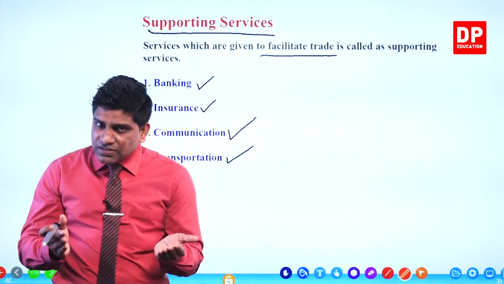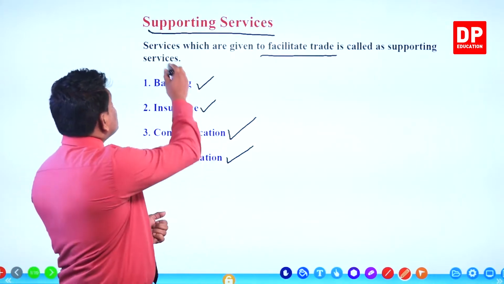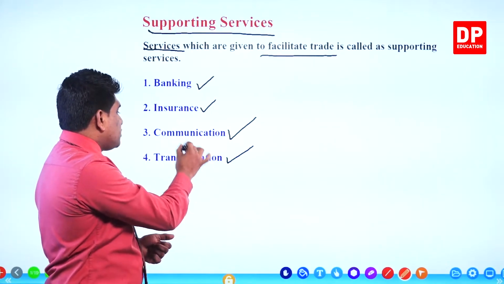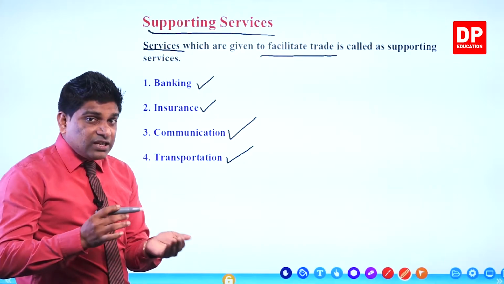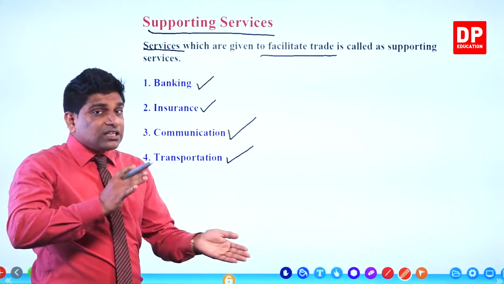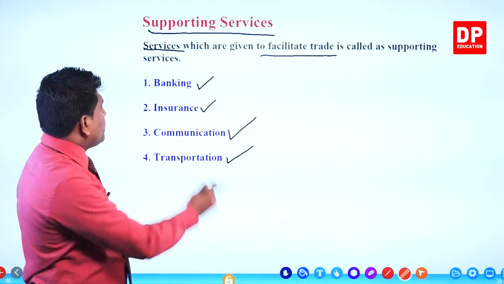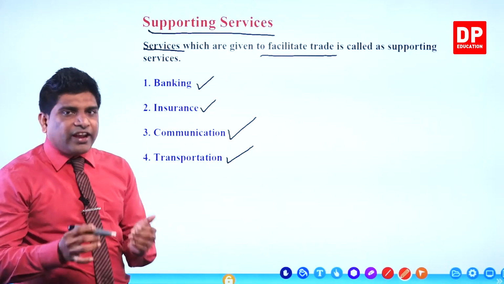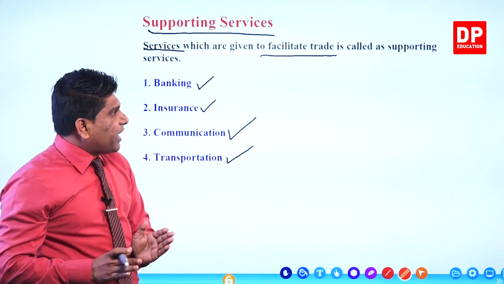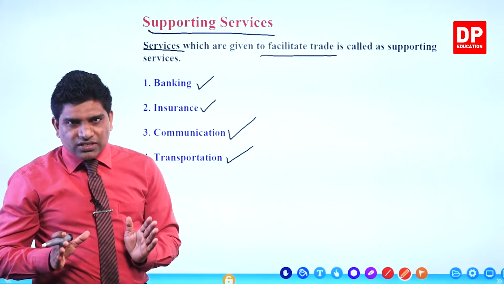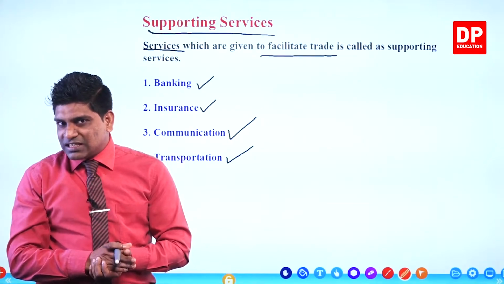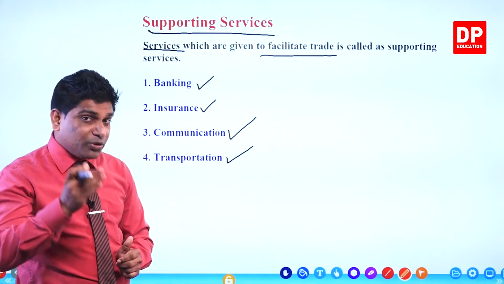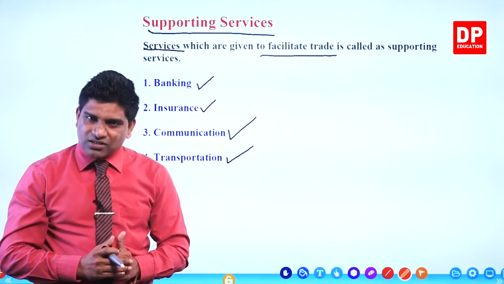Now, what is supporting services? Supporting services is services. There are a lot of services now. What are they? Banking, insurance, communication, transportation. These all are the supporting services. Here we discuss not only one supporting service, we discuss a set of supporting services, right? That's why we say here supporting services. Services which are given to facilitate trade are called supporting services, right? What are the main 4 supporting services? First one is banking. Second one, insurance. Third one, communication. Fourth one, transportation, right?